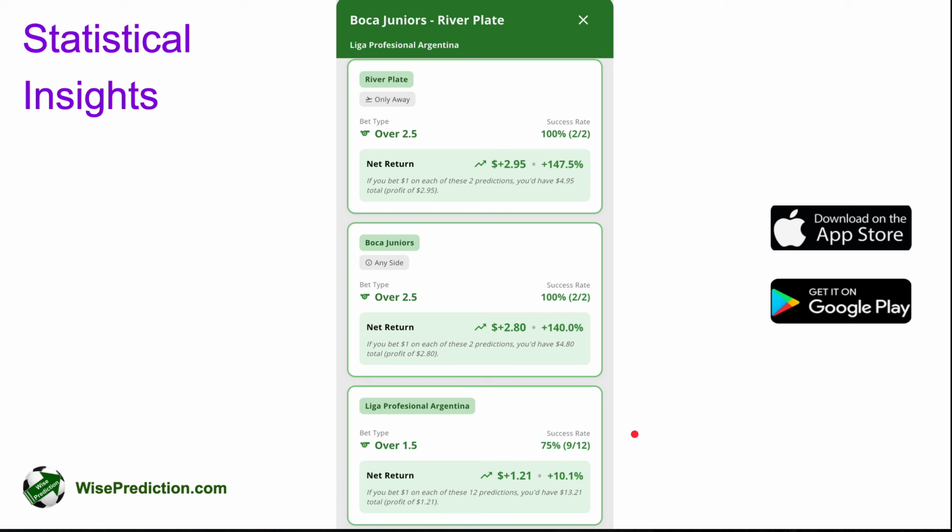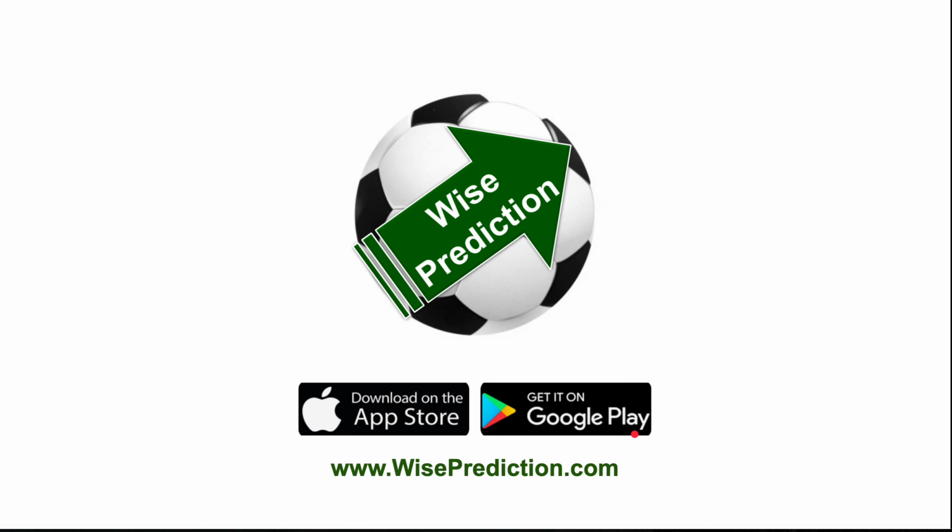Wise Prediction is an analytical tool. It doesn't mean that it's going to predict the future with 100% accuracy all the time. This is just a mathematical tool. And that's it. We've talked about over 1.5 and under 3.5 predictions.